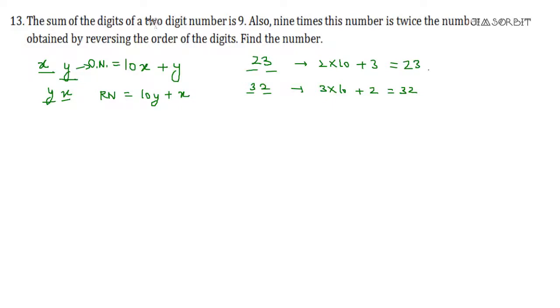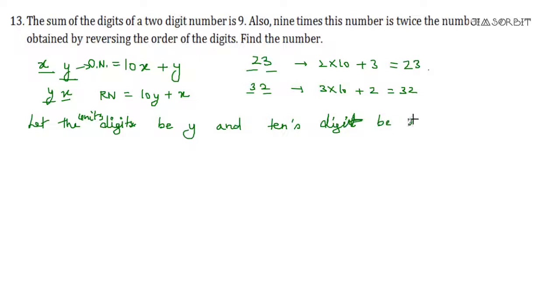Now we are going to focus on the things. The sum of the digits. So let the units digit be y and the tens digit be x. So let us write the number. It's written the sum of the digits, so x plus y is given. It is equal to 9.